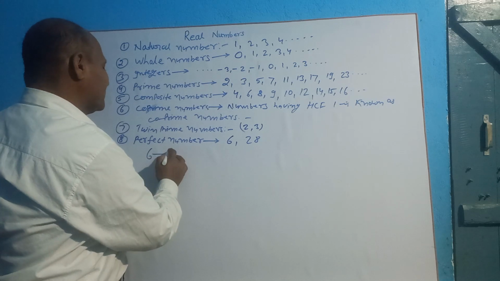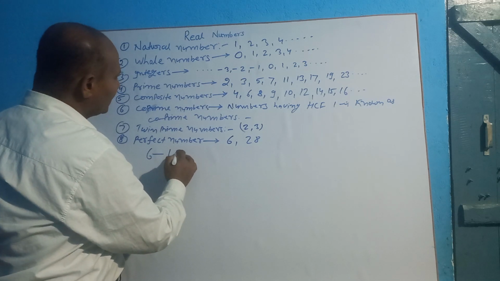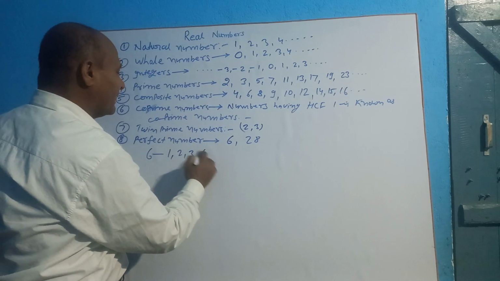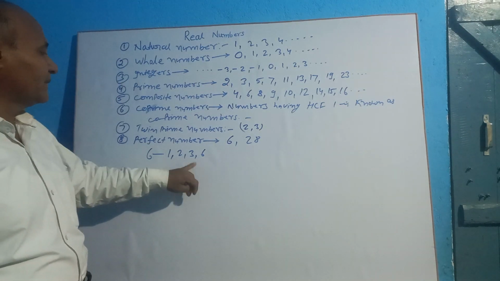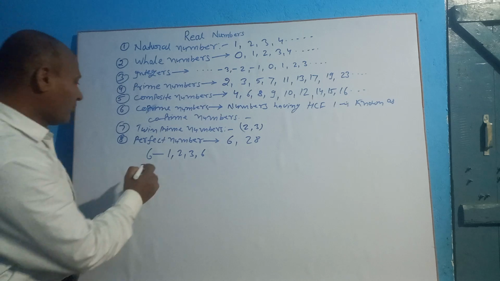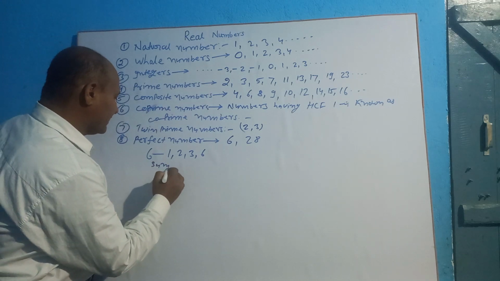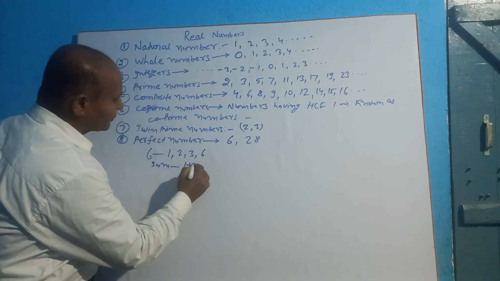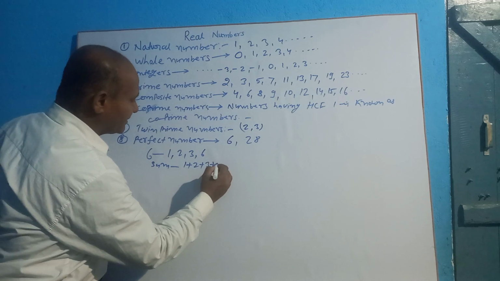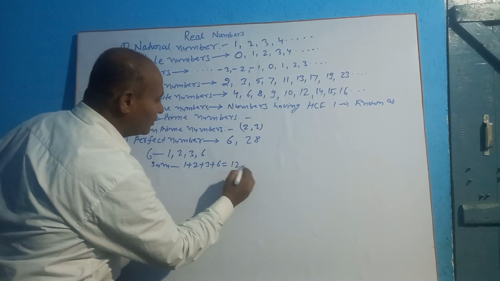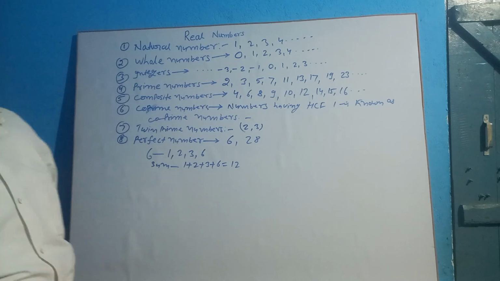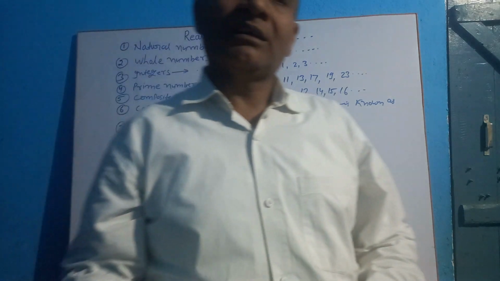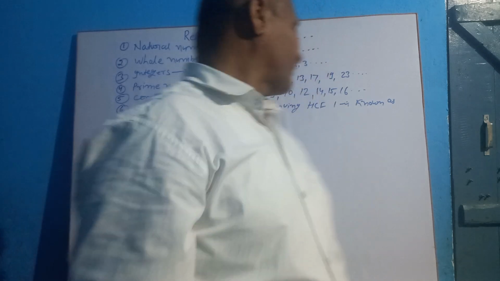All factors of 6 are 1, 2, 3 and 6. It means 6 is divisible by 1, 2, 3 and 6. Sum of all its factors, 1 plus 2 plus 3 plus 6, is equal to 12. 12 is just double of 6, so 6 is a perfect number.